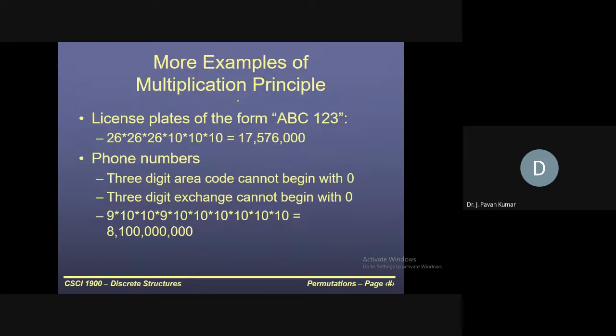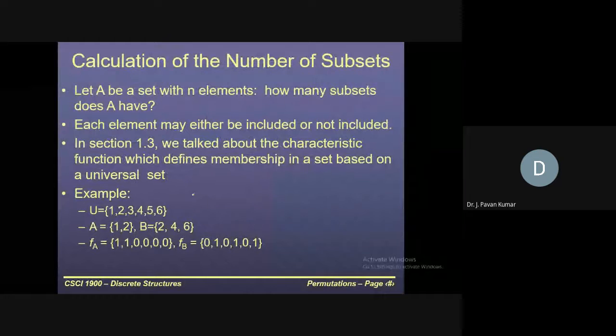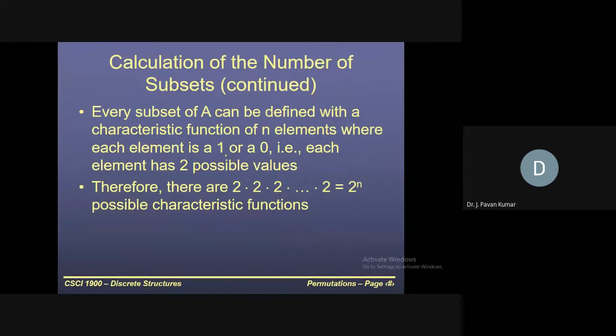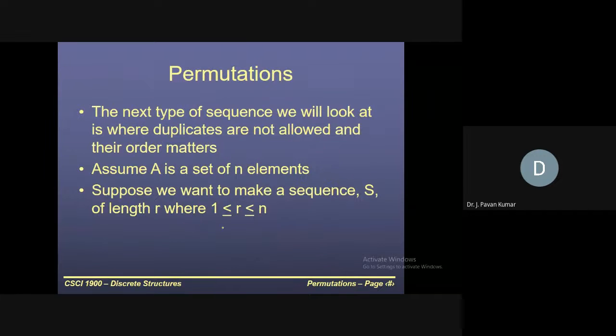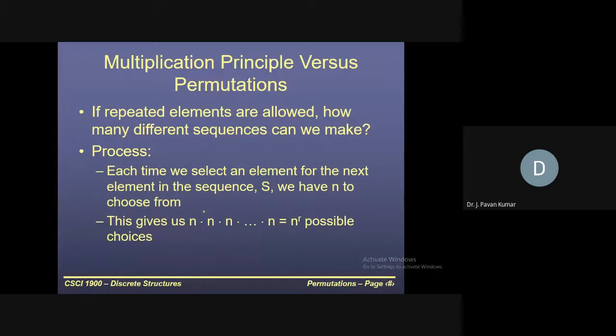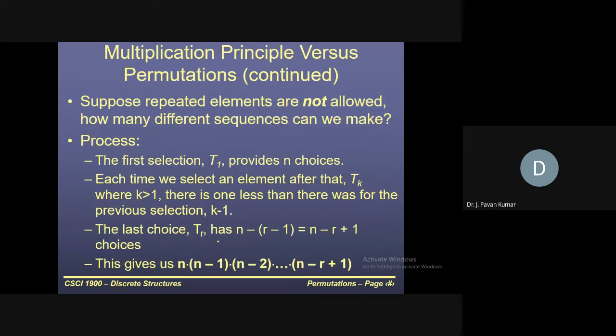Next, of course, coming to duplicates not being allowed, in the sense we'll have fewer possibilities for the other cases. Like for the first one we may have n, for the second one only n minus 1, for the third one n minus 2, and so on up to r elements we have to select. In the sense we'll have n, then n minus 1, n minus 2, so on up to n minus r plus 1, which is nothing but n minus (r minus 1).